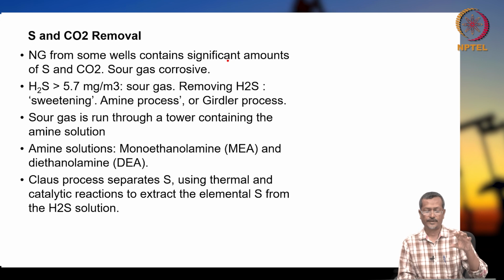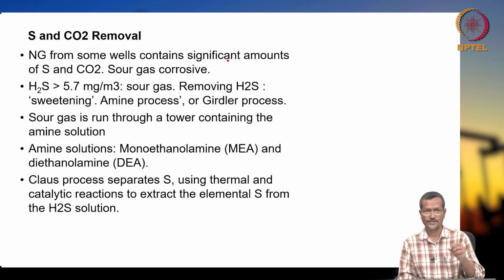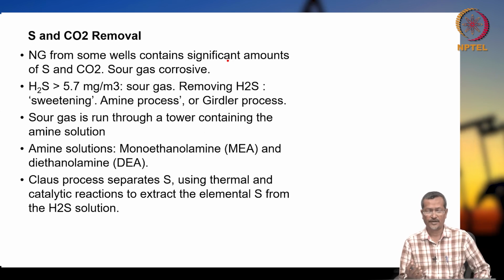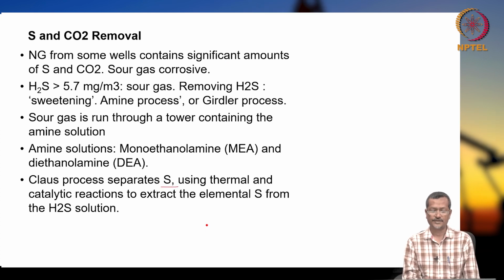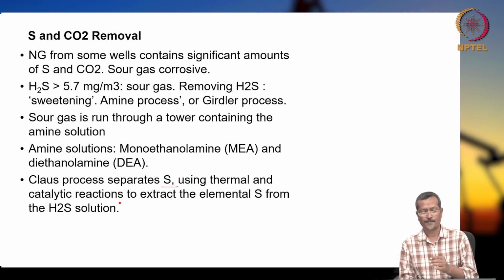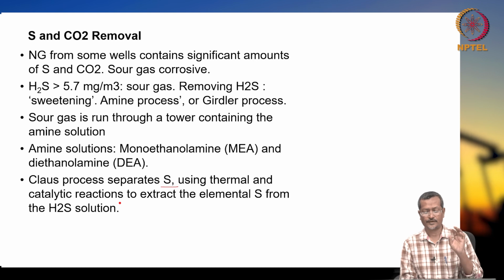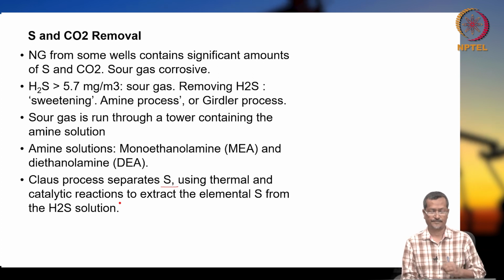Whenever you produce this rich mixture of MEA and DEA with lots of H2S, you have to increase temperature and separate it. The Claus process separates sulfur directly, using thermal and catalytic reaction methods. There are several techniques for removing acidic components. We will discuss them later, but this is just a quick reminder. Basically, amine solution based systems are more common, and other systems can also be used based on requirement.